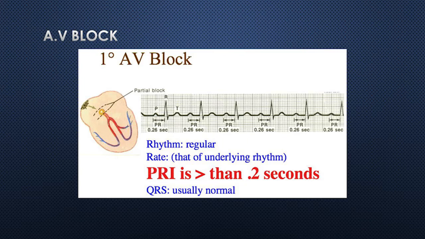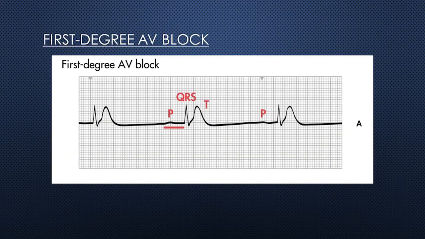Also observe another ECG strip. You can observe the P wave in first degree AV block, the elevation of that P wave just before the QRS, then the appearance of the T wave, then the next P wave. So we can see the characteristics. The ventricular and atrial rate depend on the underlying rhythm. The ventricular and atrial rhythm depend on the underlying cause. The QRS shape and duration are usually normal but may be abnormal.